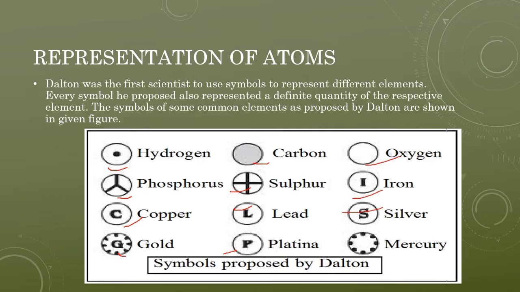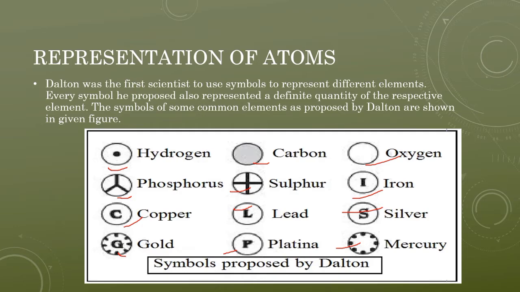But as time went on, many scientists started researching different elements, and many more elements were discovered, and they were totally fed up of giving symbols. Another disadvantage of these symbols is that it is impossible to draw them. Dalton was the first scientist to use symbols to represent different elements. Every symbol he proposed also represents a definite quantity of the respective element. So these are some Dalton symbols.